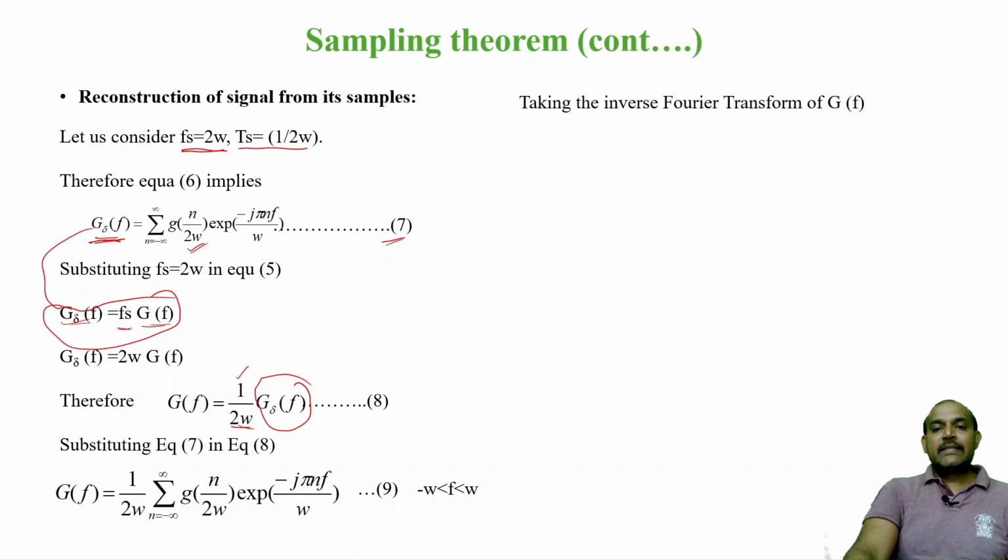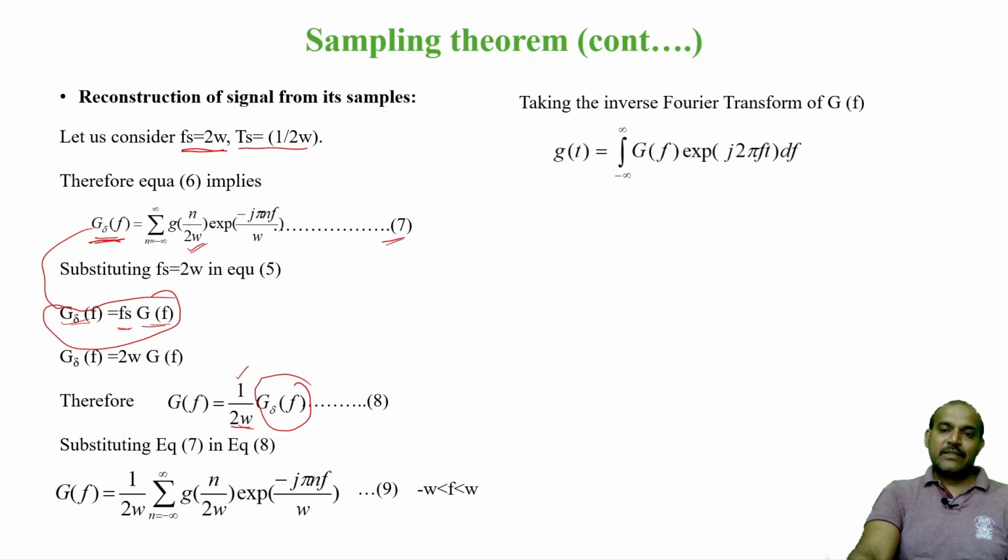Similarly, take the inverse Fourier transform of G of f, because this is the reconstructed wave in the frequency domain, but still we cannot understand whether we have reconstructed or not. Therefore, let us take the inverse Fourier transform so that I get the time domain equation.